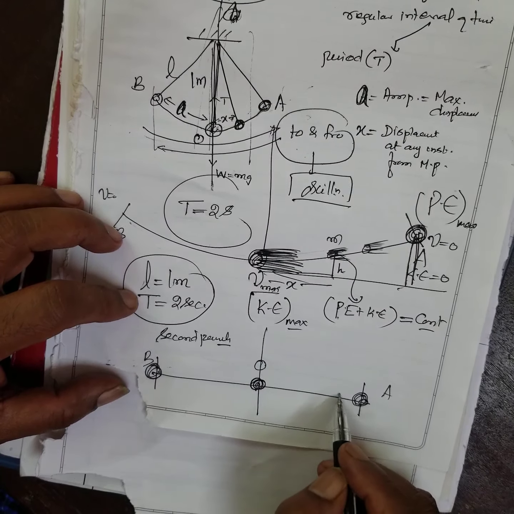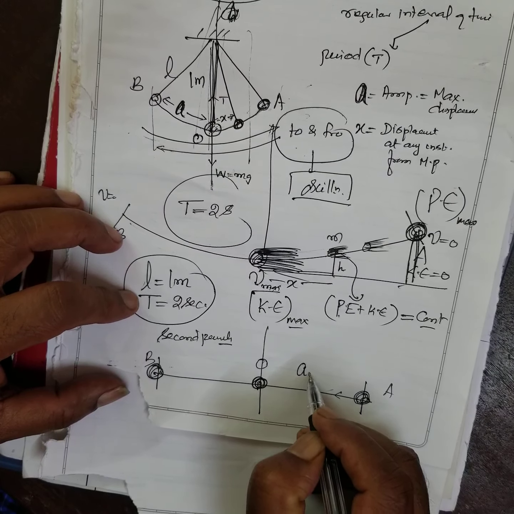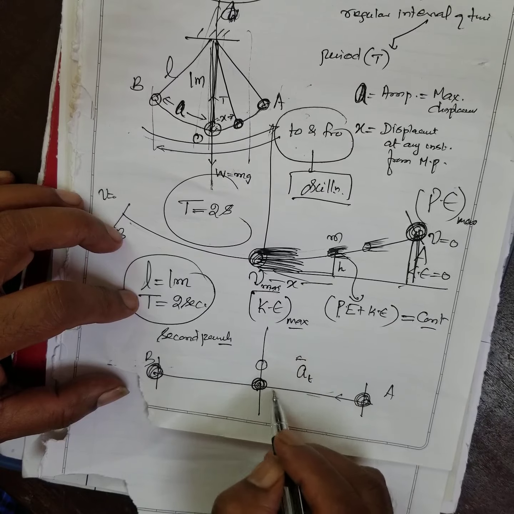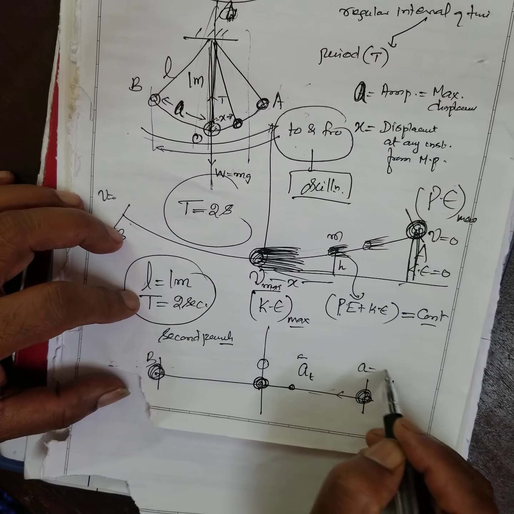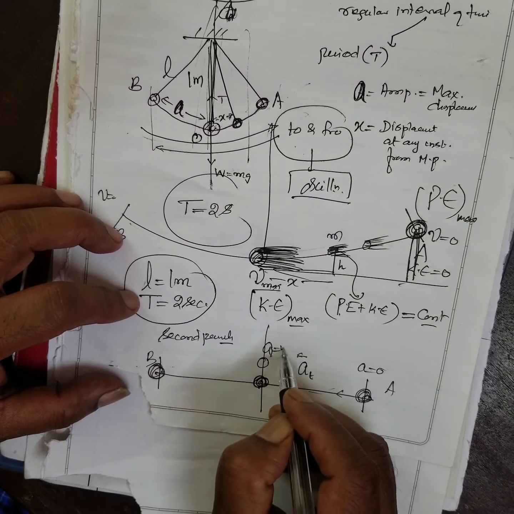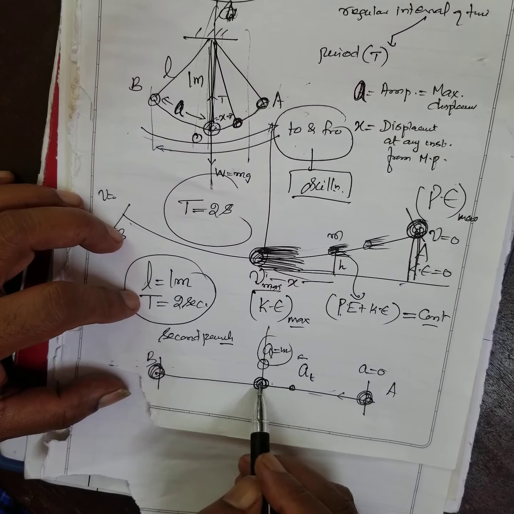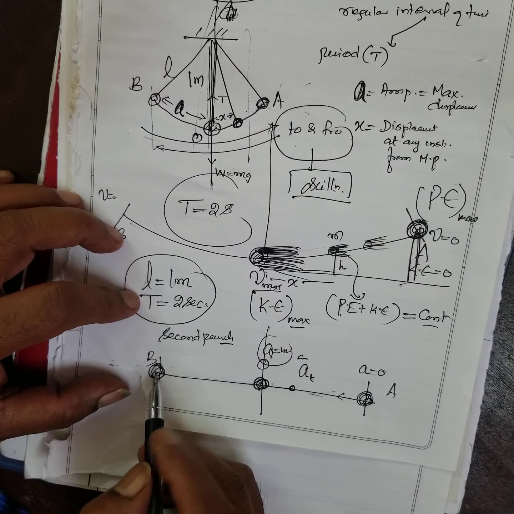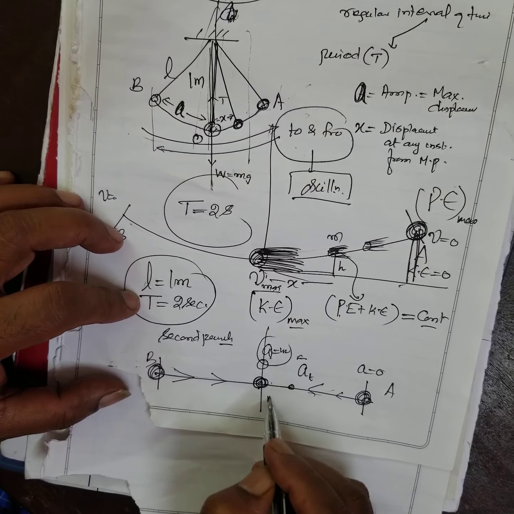Here what will happen? Velocity gradually increases. This is called acceleration at any instant. Here, acceleration is 0. Then acceleration gradually increases, and here the acceleration is maximum. Then gradually the acceleration decreases and becomes 0. Then again, the acceleration is always towards the mean position.